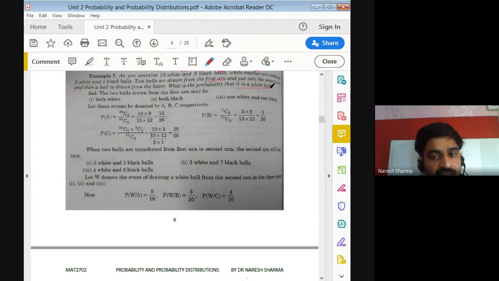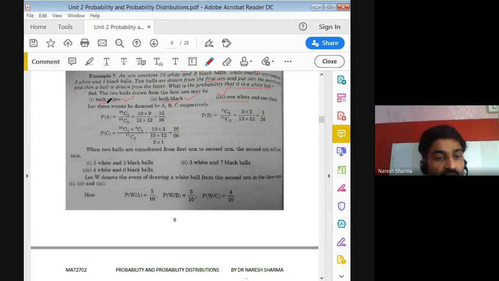First thing, a very important question: when you take 2 balls from the first urn, 3 cases are possible. Both can be white, both can be black, or one white and one black. So what is the probability of each? We assume that this is event A, this is event B, this is event C. But keep in mind, only one event can occur at a time, right? Maybe both white you can draw, maybe both black, or maybe one white, one black.